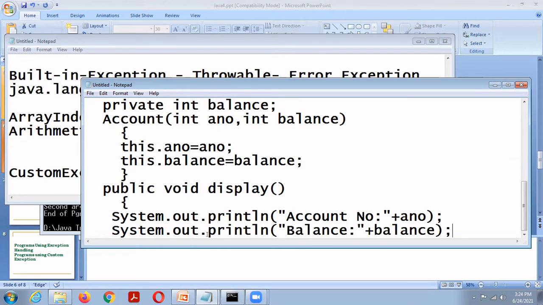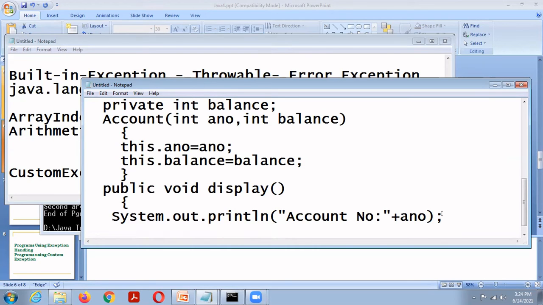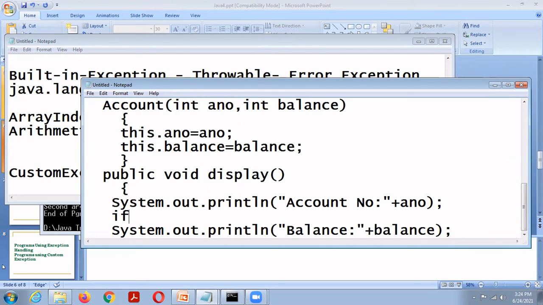Before displaying the balance, we need to check whether it is valid or not. So if balance is less than 1,000, then throw a minimum balance exception with balance.